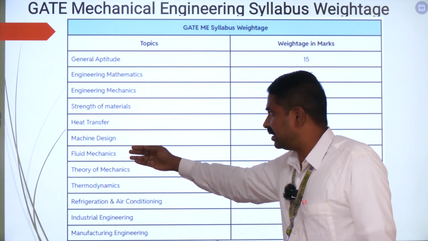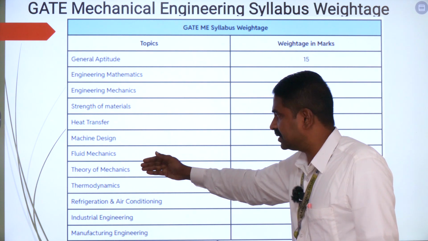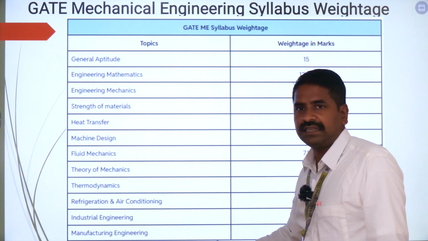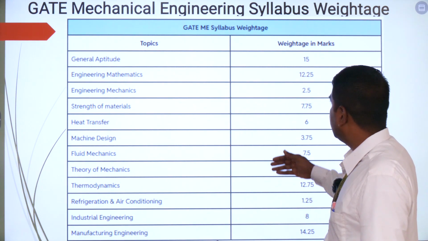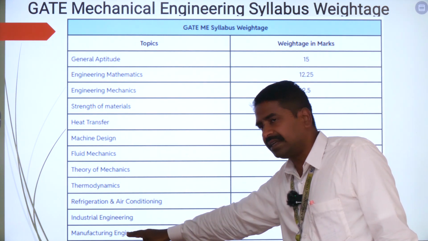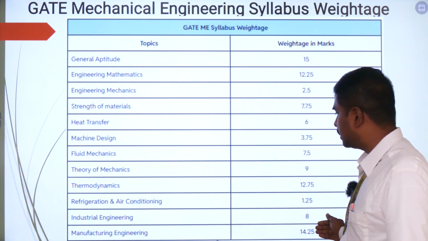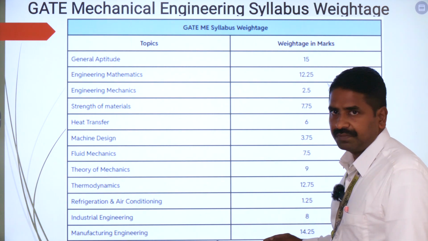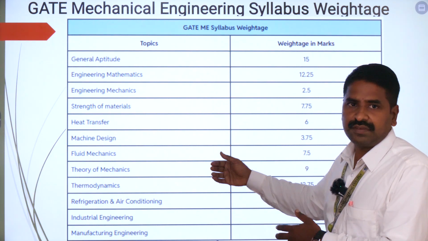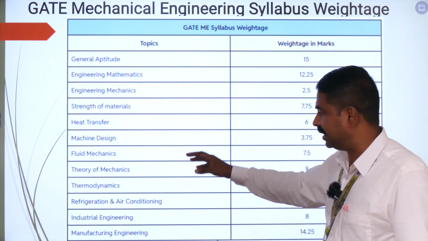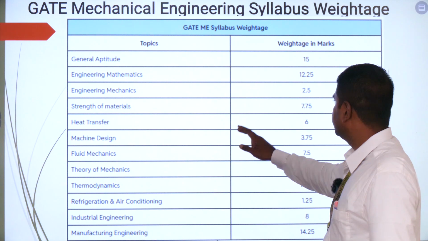you are going to have machine design, fluid mechanics, theory of machines, thermodynamics, refrigeration and air conditioning, industrial engineering, and finally manufacturing engineering. And if you are going to see this, out of all these topics, manufacturing engineering is going to have the highest weightage of marks, and it is going to be 14.25. So we are going to discuss the topic manufacturing engineering. So I am going to cover the various topics which are going to come under the manufacturing engineering stream.